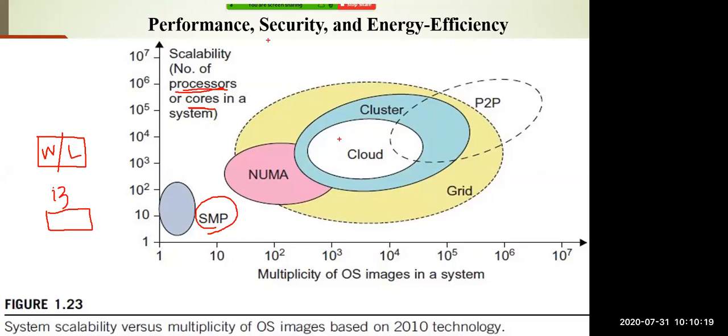If you see this particular diagram, the P2P structure is dominating other technologies like NUMA, cloud, cluster and grid. It has the highest multiplicity of operating systems as well as the highest scalability. Next to the P2P system, we have the grid system. Next to the grid system, we have the cluster system. Next to the cluster system is cloud, and next is the NUMA system. So this graph indicates how many operating systems you are using in a particular system and how many processors or cores you have placed in a particular computer system. This statistics is based upon the 2010 analysis.